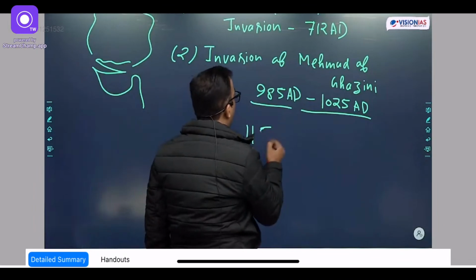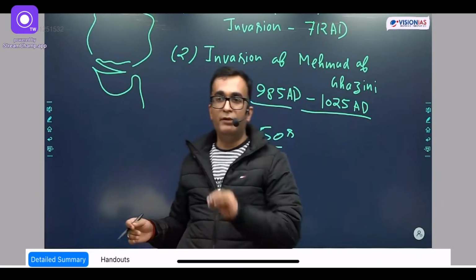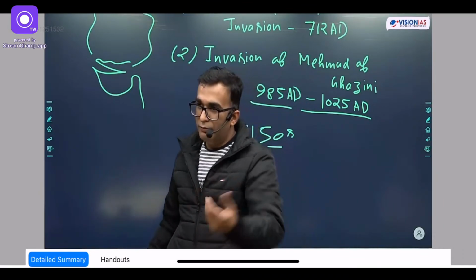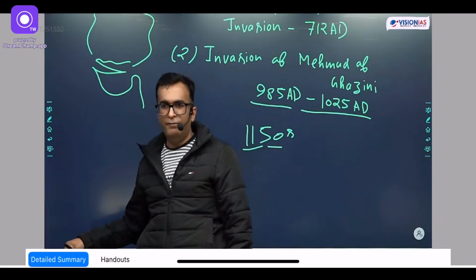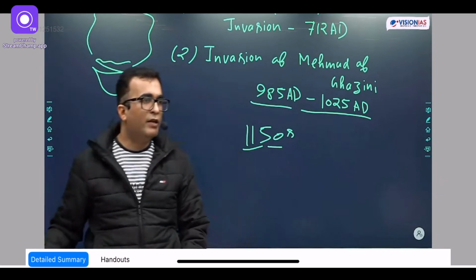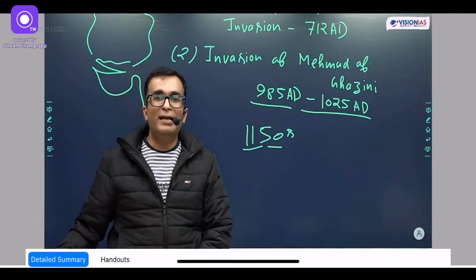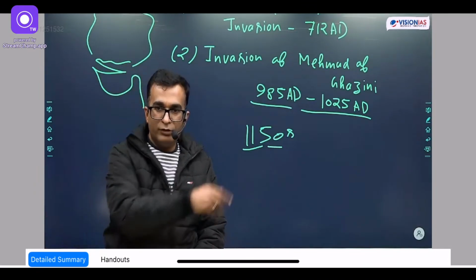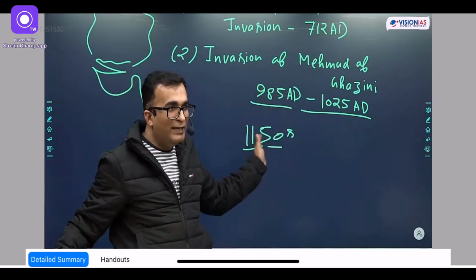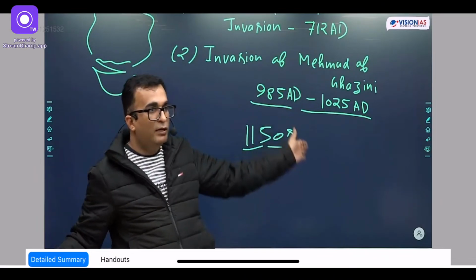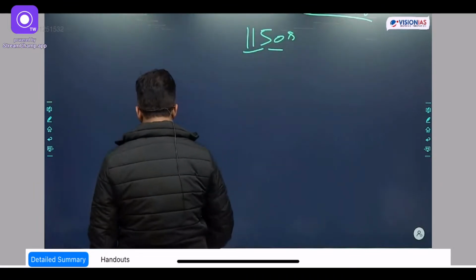But from the 1150s, once again there was infighting in the Samanid area, meaning Western Asia. The rulers there started to fight with each other, obviously for wealth, and for the very fertile area of Syria. In this fight, there was one ruler from the Samanid area, his name was Muhammad Ghuri. He was defeated, and after his defeat he decided that he would focus his attention on India. So the third invasion is Muhammad Ghuri's invasion.